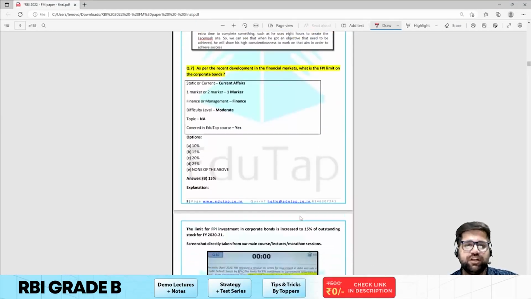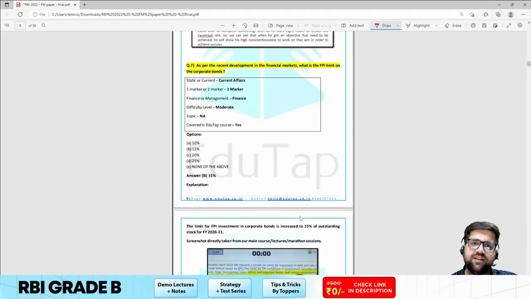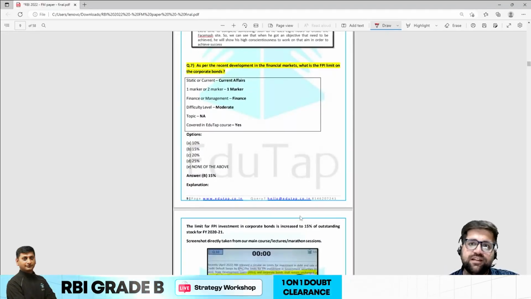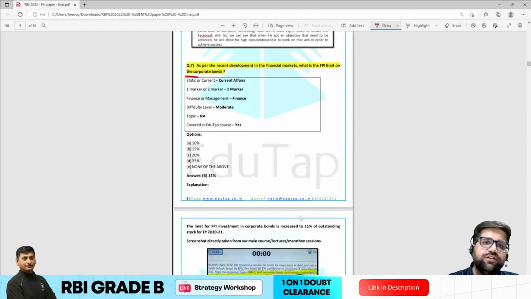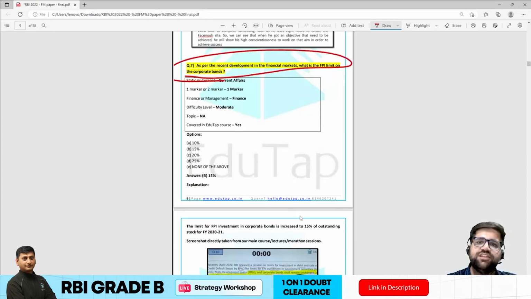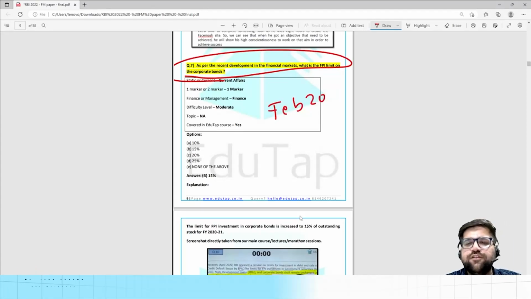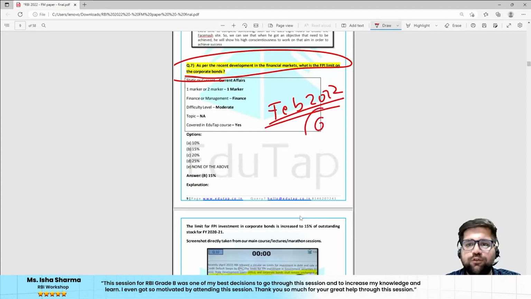Now let's come to question number 7. As per the recent developments in the financial market, what is the FPI limit on corporate bonds? This is again a very famous RBI notification which was in the news in February 2022. So this is around 6 months only when it comes to the phase 2 paper.